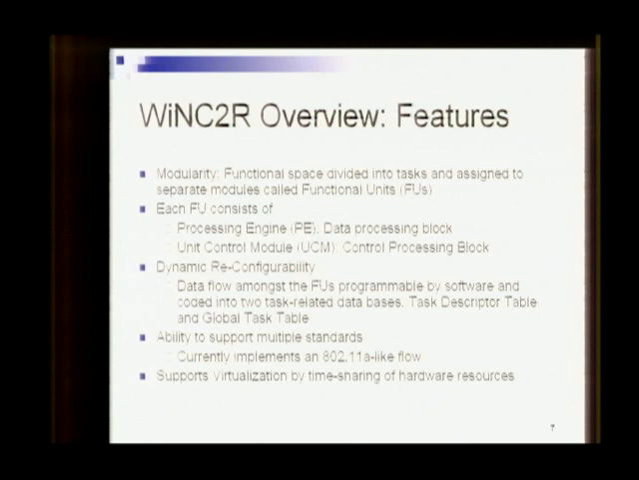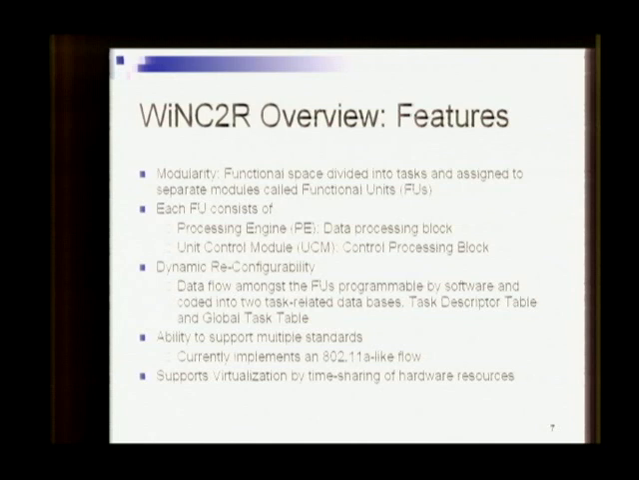modulation. And then there is a unit control module block, which is superfluous logic you need to add to achieve reconfigurability. The dynamic reconfigurability is assisted with the use of software. The data flow amongst these various independent FUs can be configurable using the two task-related databases called Task Descriptor Table (TD) table and Global Task Table or GTT. The UCM uses these two tables to achieve the reconfigurability in the data flow.